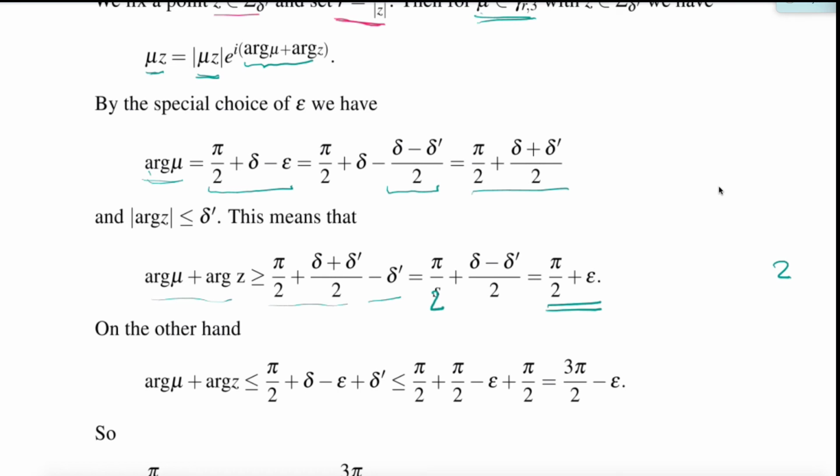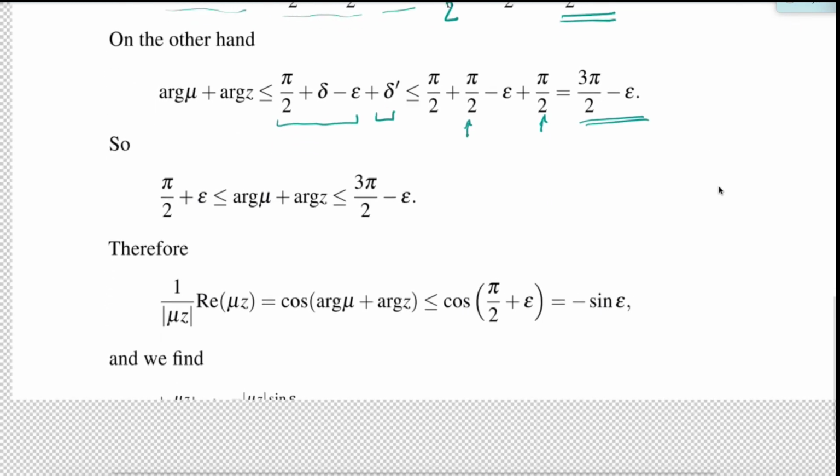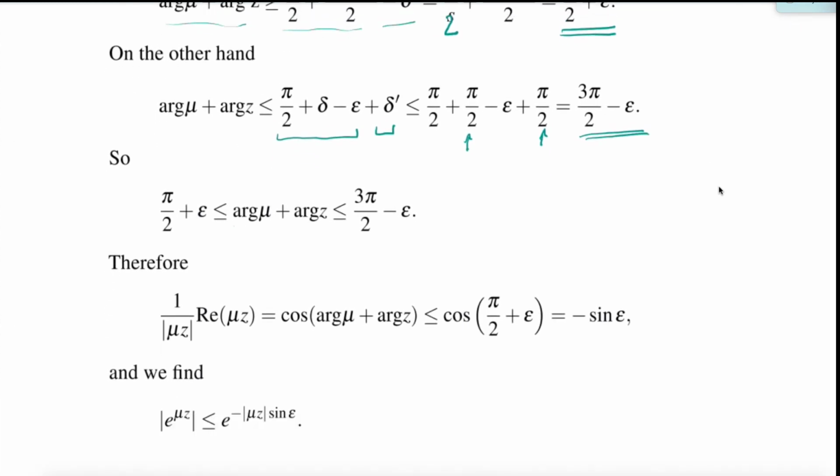On the other hand, we can again take the value for mu and then add the value for z, and then we get an upper bound. Now I estimate delta with pi over 2 and delta prime with pi over 2, and all this together gives 3 pi over 2 minus epsilon as an upper bound. So this means that the sum, argument of mu plus argument of z, is between pi half plus epsilon and 3 pi halves minus epsilon.